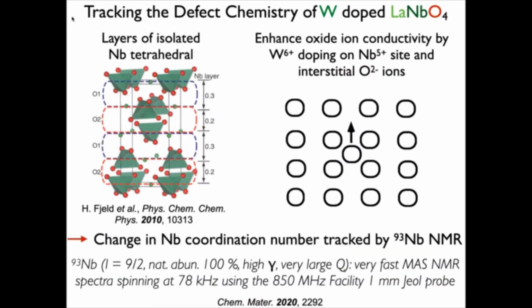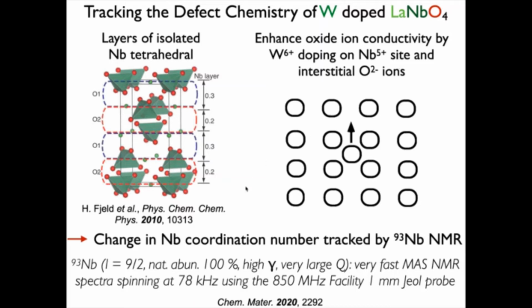So we've been interested in lanthanum niobate for a number of years here. The structure is given here. This is an oxide that has layers of isolated niobium tetrahedra. An enhancement in oxide-ion conductivity is observed when tungsten 6+ dopes on the niobium 5+ site, and this is associated with the creation of interstitial oxygen ions.